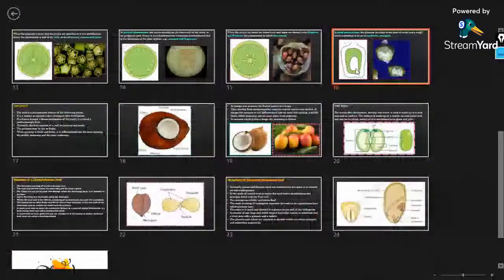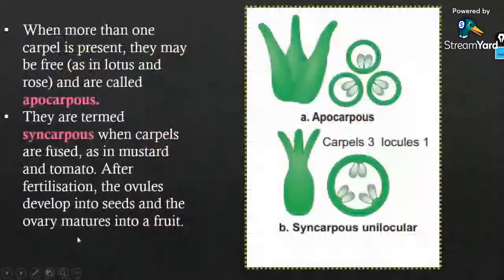How many types of placentation do we have to study, guys? Yes, we have 5 different types of placentation. Can you name them one by one, everybody, in the order we have studied? Don't mix it. You have to study in the order that I am teaching you, or as per the NCERT. Just tell me one by one.